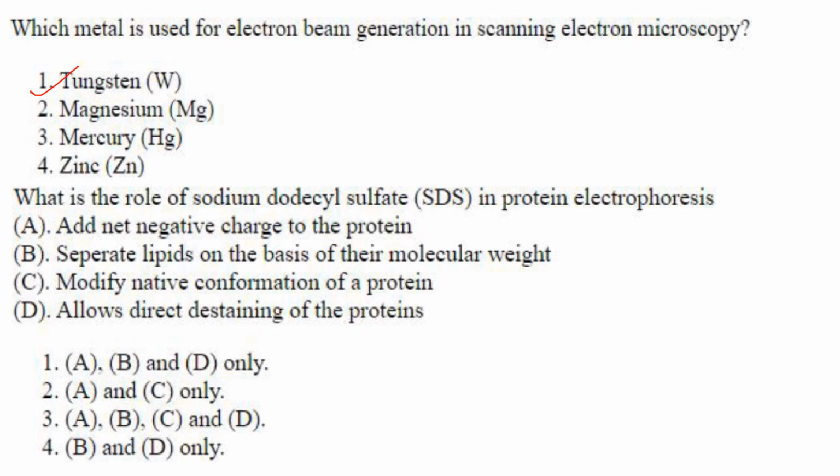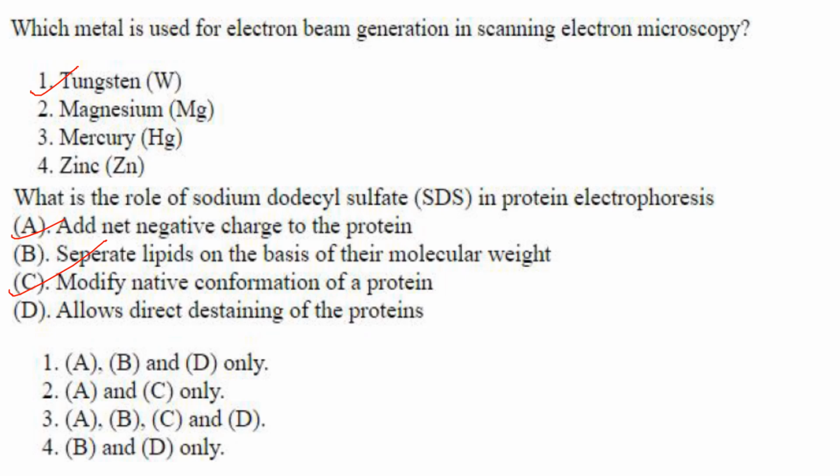What is the role of sodium dodecyl sulfate in protein electrophoresis? Add net negative charge to the protein. Yes. Separate lipids, not lipids, proteins. So B is not correct. Modify native conformation of a protein. That is also correct. They disrupt hydrogen bonds, hydrophobic interactions and other forces.